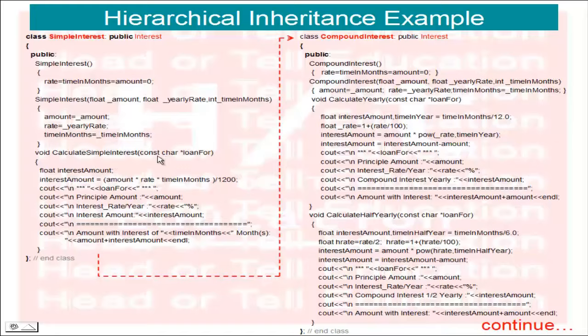Here I am passing a const char for the loan type, and a float interest amount variable. Interest amount equals amount multiplied by rate multiplied by time in months, divided by 1200.